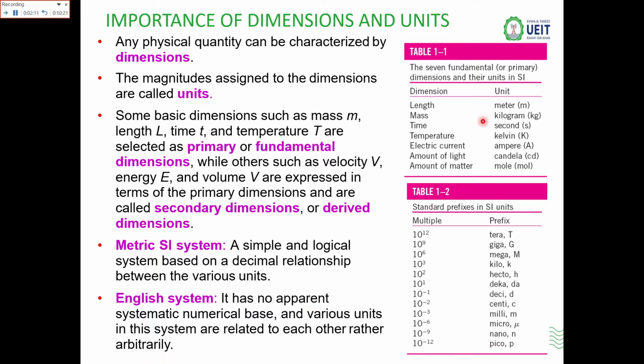Here in this table of SI units, you can see length and its units. For the mass you have kg, then time in seconds. For the temperature you have the Kelvin scale, degree Celsius scale, and the Fahrenheit scale, but among them the SI unit is basically the Kelvin scale. Then you have electric current, for that you have amperes. Then for the amount of light you have candela, cd, and for the amount of matter you have mole.